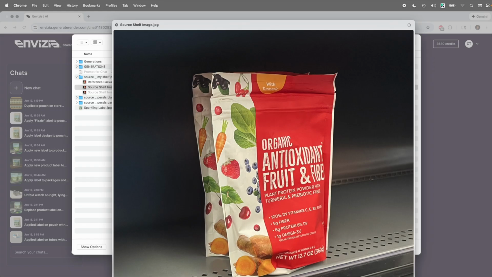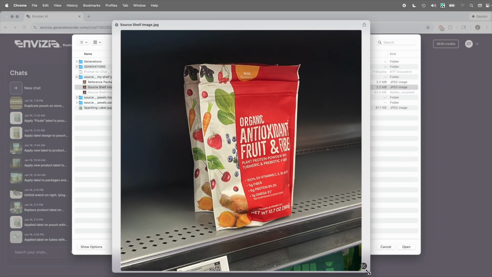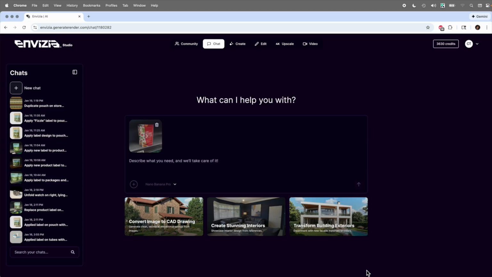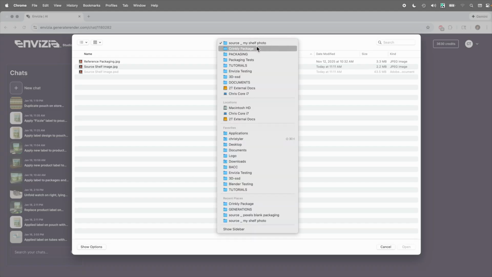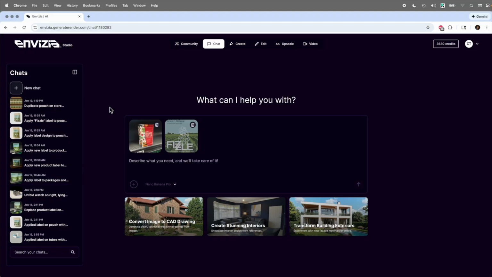So I went to the store and I took a photograph of these pouch type of objects. Now these are notoriously difficult to do in a 3D program. And let's say that we've developed a label for a product and we just want to visualize it on a package like this. So we're going to load that. And then let's upload our label itself. So we'll come over here and we will upload the label.